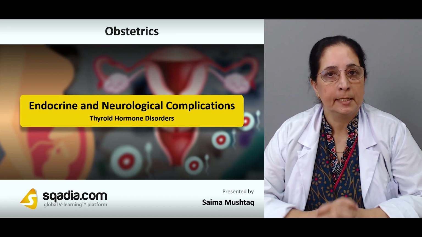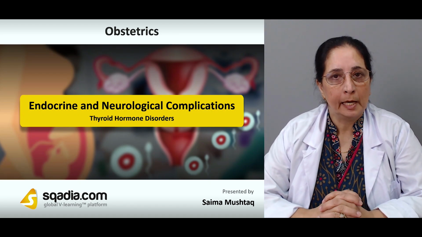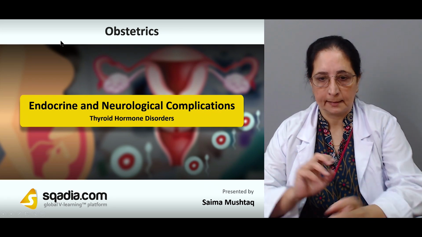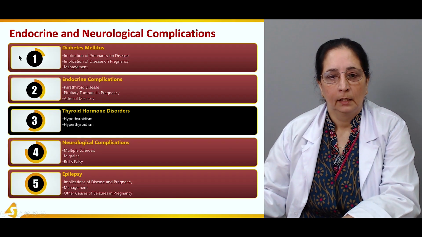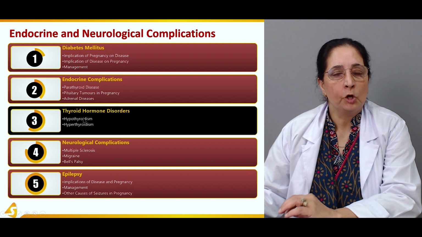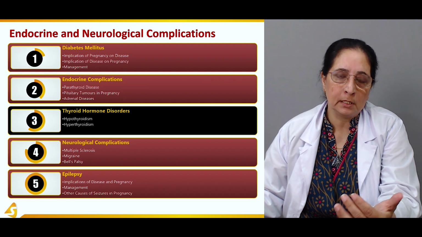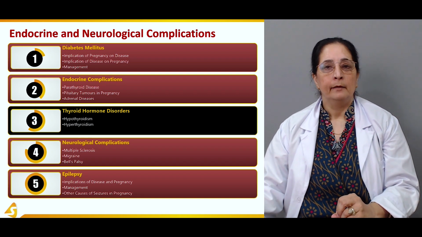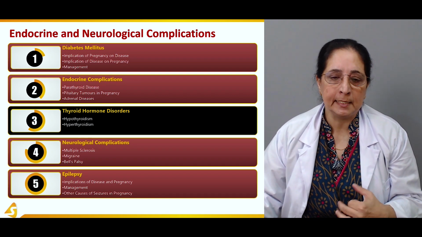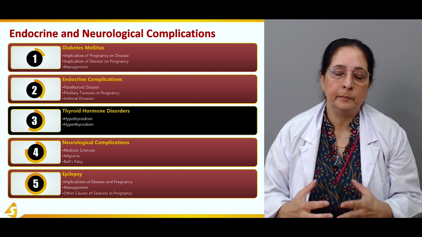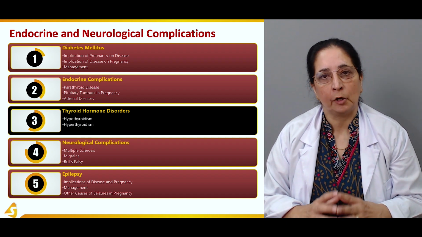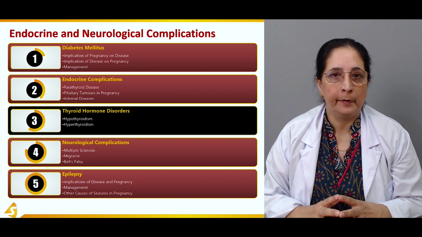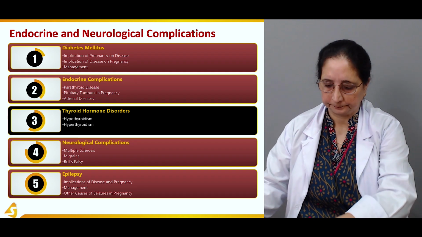Now in our third section, let's talk about thyroid hormone disorders. And in this, we will talk mainly about two disorders. One is caused by decreased production of thyroid hormone, which is hypothyroidism, and another is caused by increased production of thyroid hormone, which is hyperthyroidism.